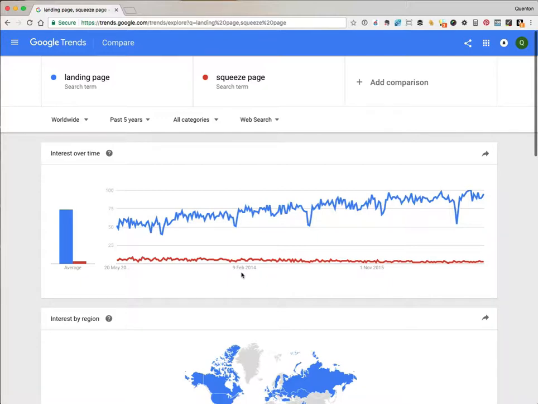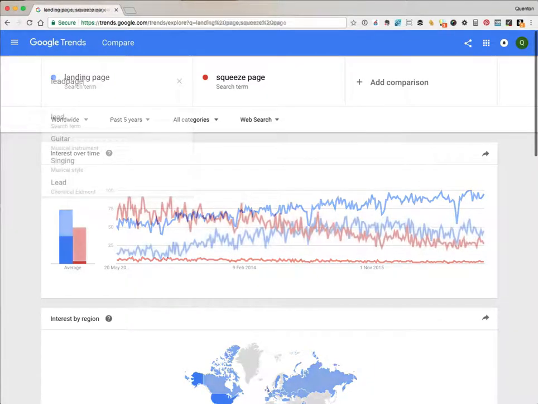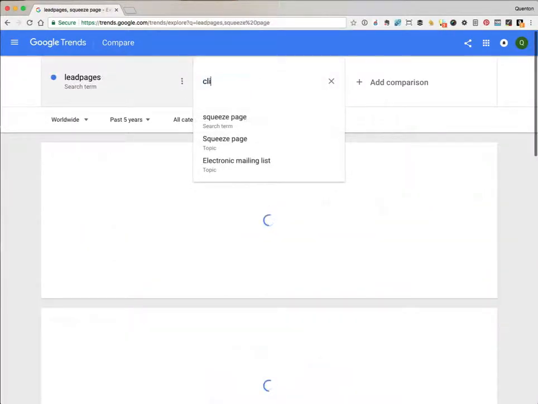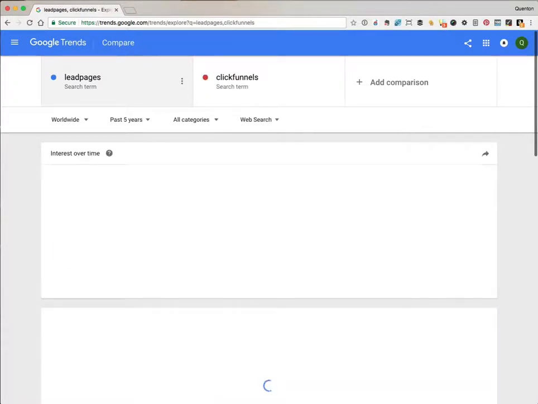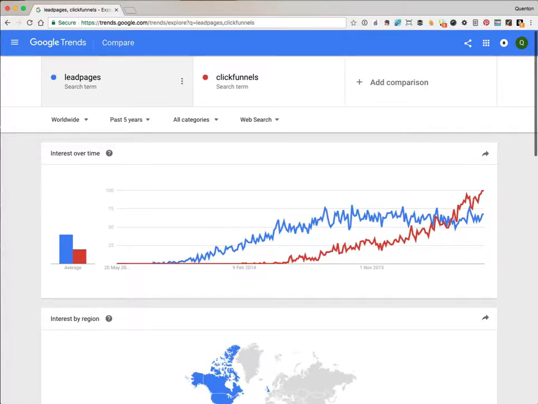Let's continue that example. Wouldn't it be interesting to see whether Lead Pages or their new arrival ClickFunnels is more popular. And ClickFunnels there. Now that's really interesting. You can see the more established product, Lead Pages, has been ahead until the end of 2016 here.